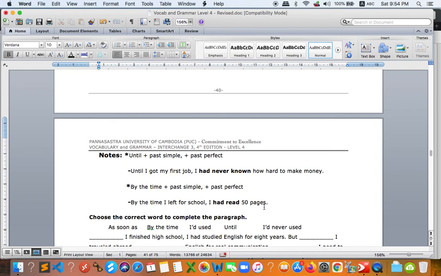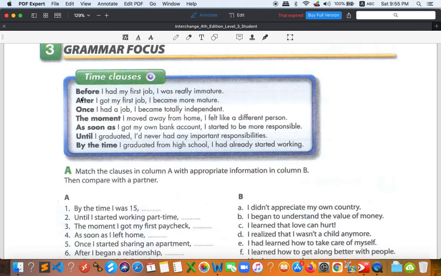Okay. All right, so that's it for this, and you might wonder why I don't explain before and after, because we know exactly about the meaning of these two. If you know the meaning of the words before and after, then of course we know exactly what happened first, what happened later. Okay. All right.